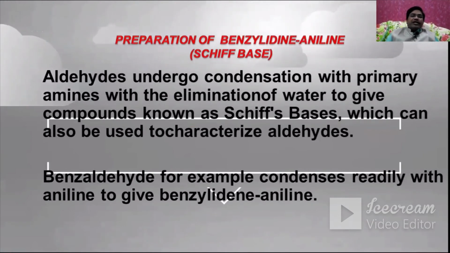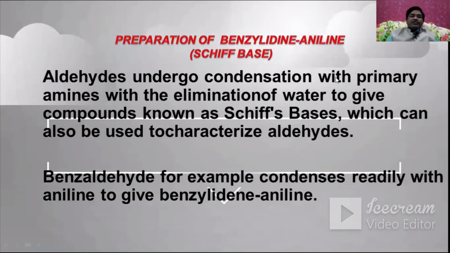Aldehydes generally undergo condensation with primary amines with the elimination of water to give compounds known as Schiff's bases, which can also be used to characterize the aldehydes, where only aldehydes can give the Schiff's base. Therefore, this is a characteristic test also. For example, benzaldehyde condenses readily with aniline to give benzylidene aniline, and that is going to be our experiment today.